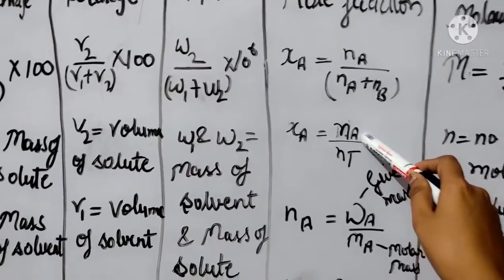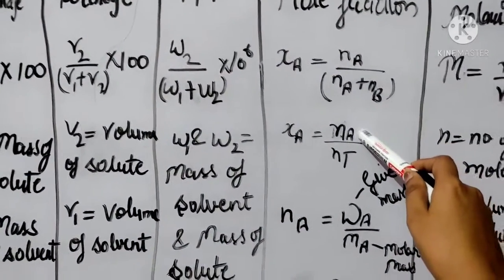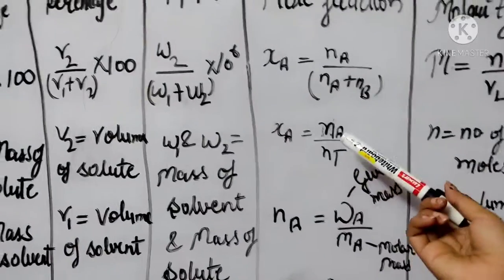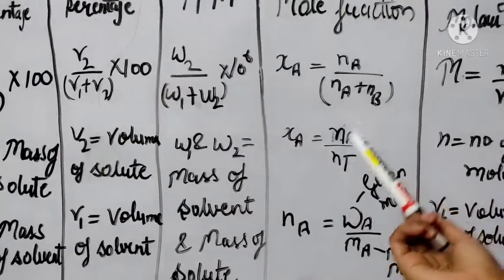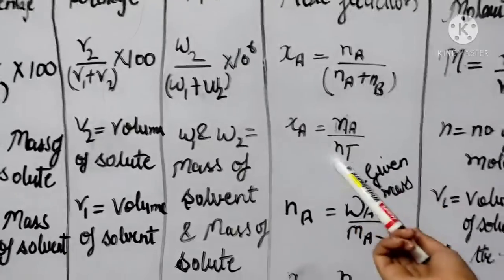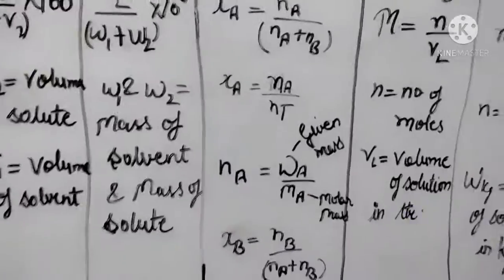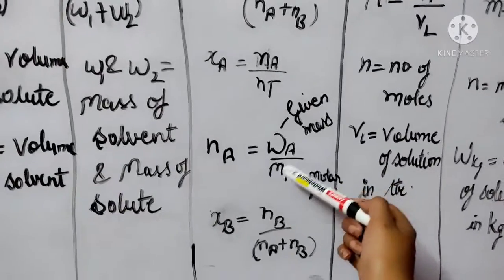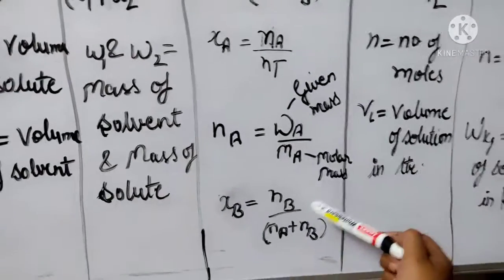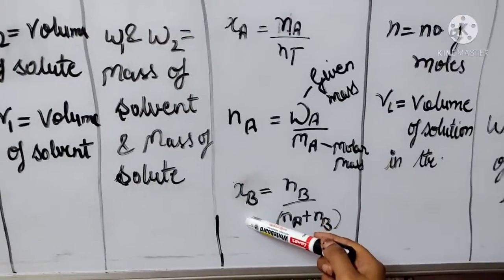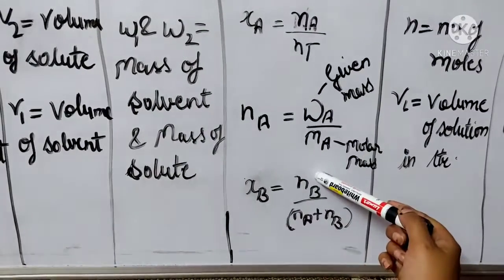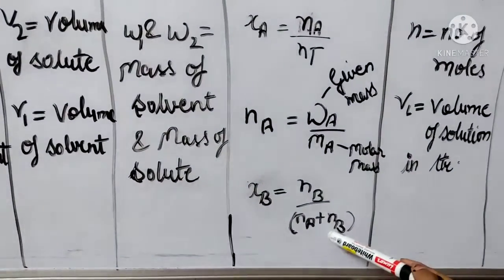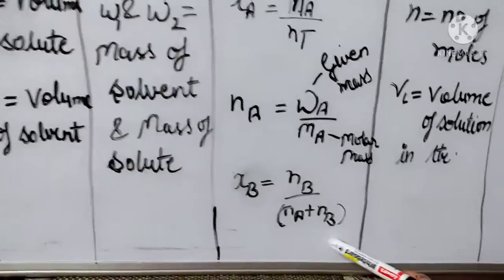Number of particles in a solution A, upon total number of particles of the solution. Na equals given mass Wa upon molar mass. So by this, Xb equals Nb upon Na plus Nb.